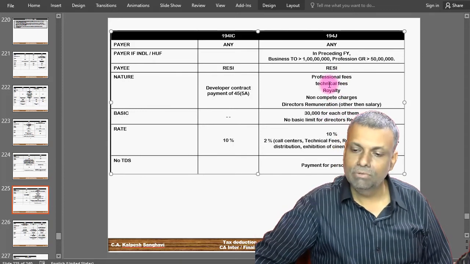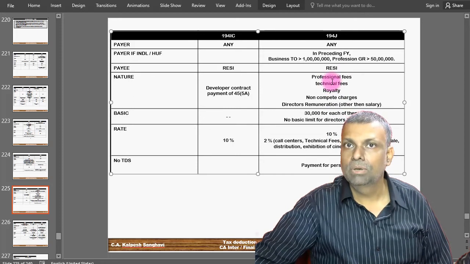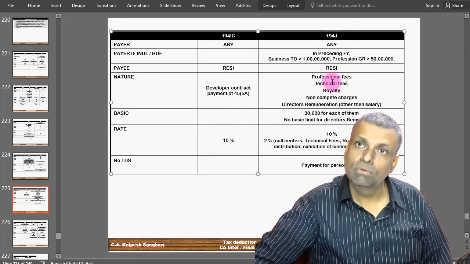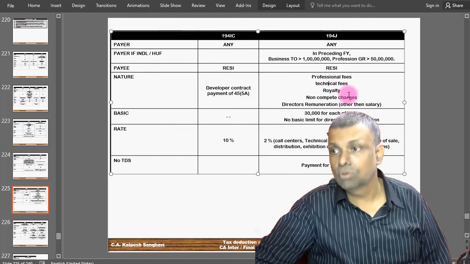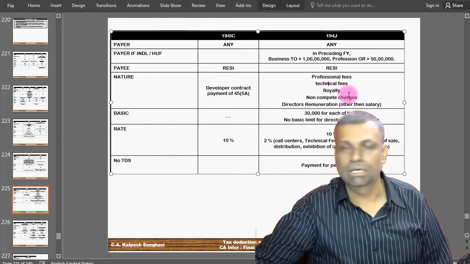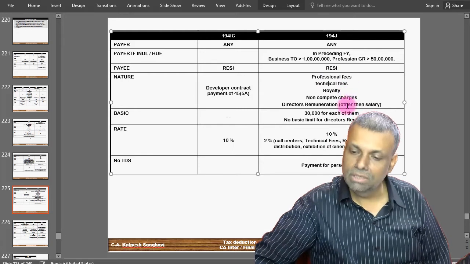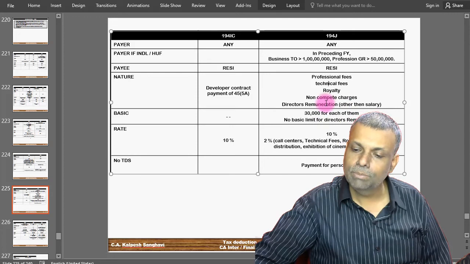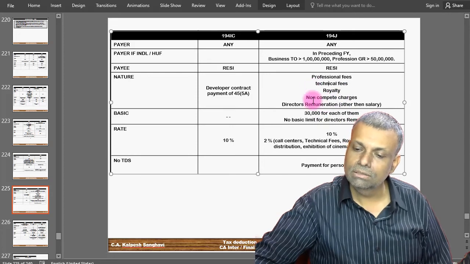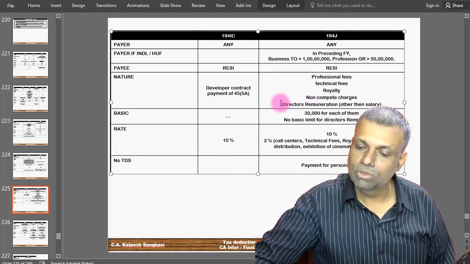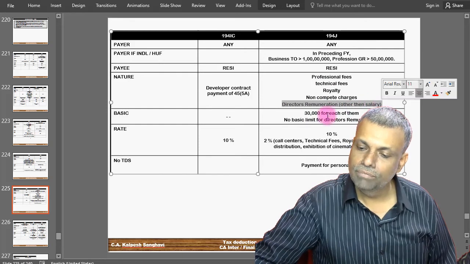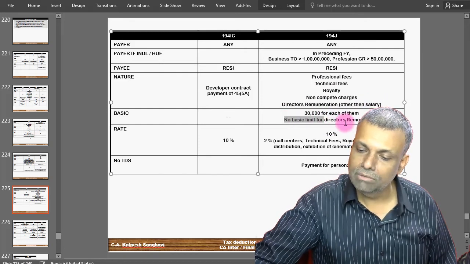For example, if you are paying professional fees per annum to someone, there is a separate 30,000 rupees limit. But if you are paying technical fees, under the head technical fees there is a separate limit. With respect to the director's sitting fees and director's remuneration, no basic limit is provided.